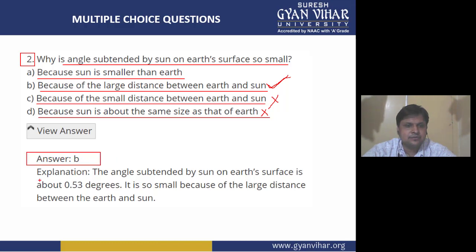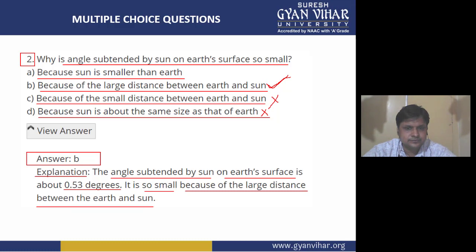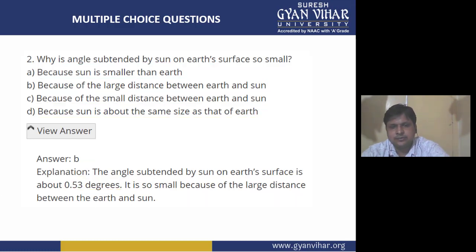And the explanation is what? Explanation is the angle subtended by sun on the earth's surface is about 0.53 degree. It is so small because of the large distance between the earth and the sun. Because of the large distance between the earth and the sun, this angle subtended by the sun on the earth is small. It is 0.53 degree. Now coming into the third multiple choice question.